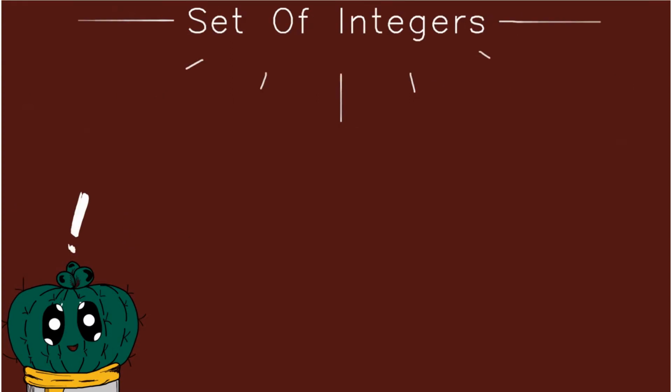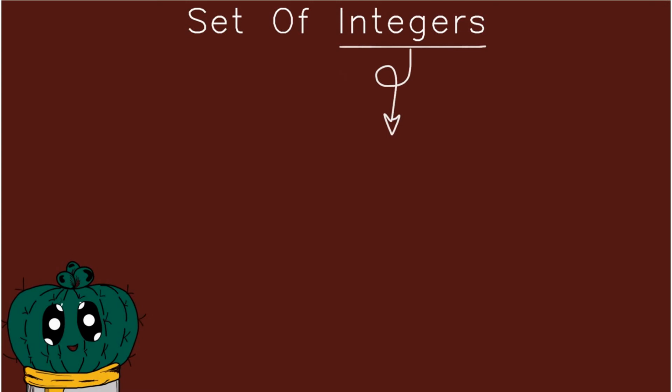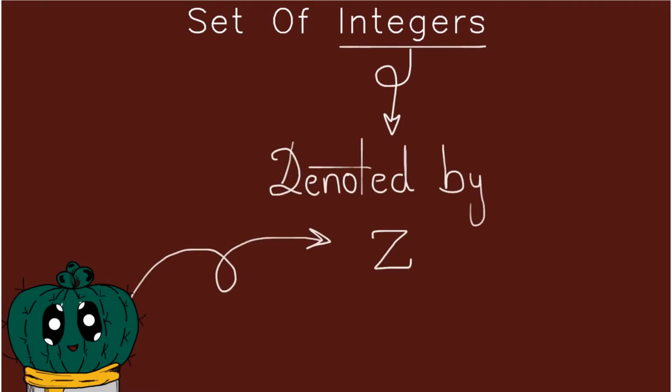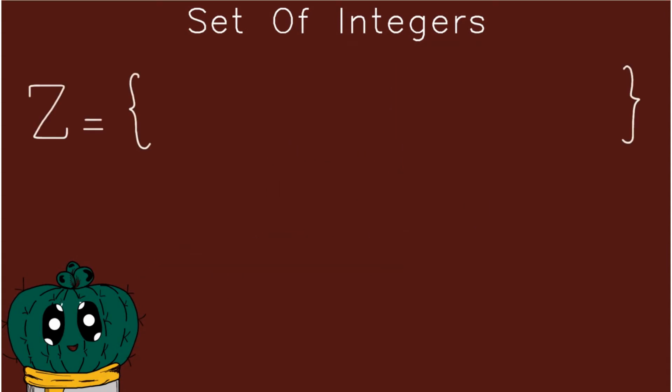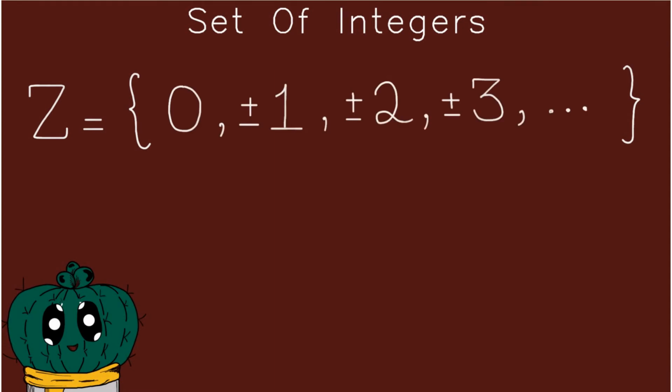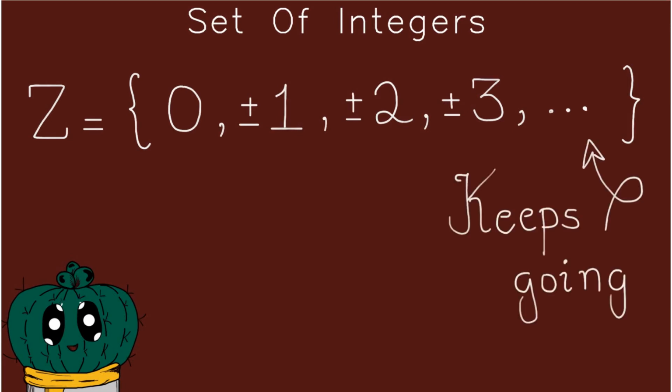Moving on to what integers are. This group is given the capital letter Z, with some stylish stuff on the sides, and this set contains the following numbers. We have 0, and then we have positive and negative 1, and then positive and negative 2, and then positive and negative 3, and this keeps on going.